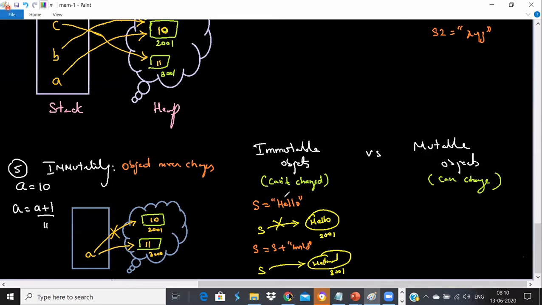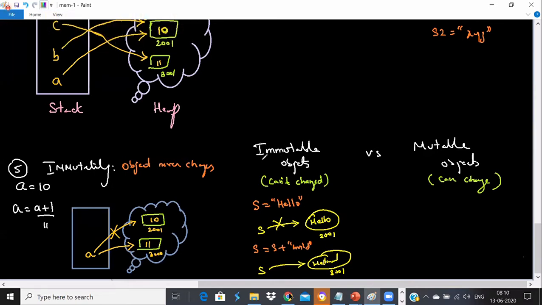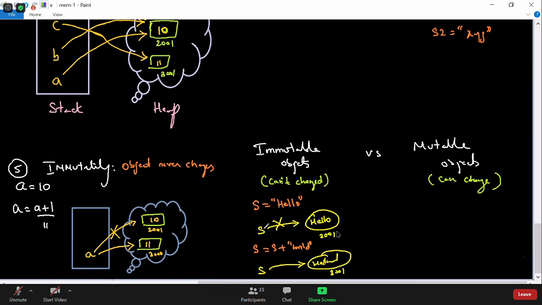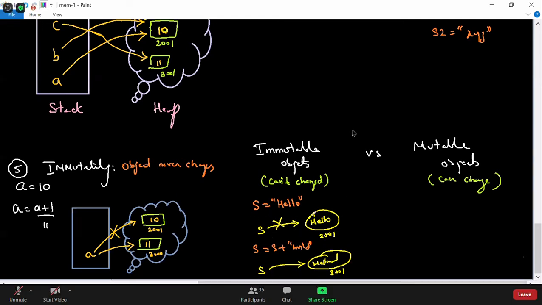This is called immutability. Let us try to understand what is meant by mutability. All objects like integer, float, string, boolean, whatever you learned till now, are immutable. Let me introduce a new object called list, which is mutable in Python.